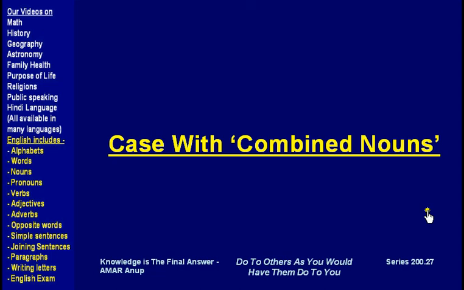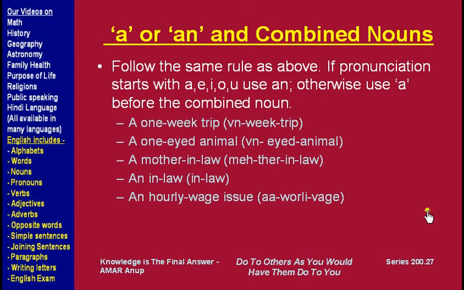Next we look at combined nouns and the use of a and an. When you are using a or an in front of a combined noun, use the same rules as we discussed earlier.